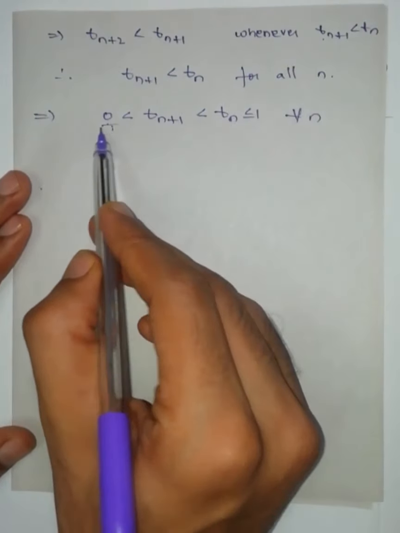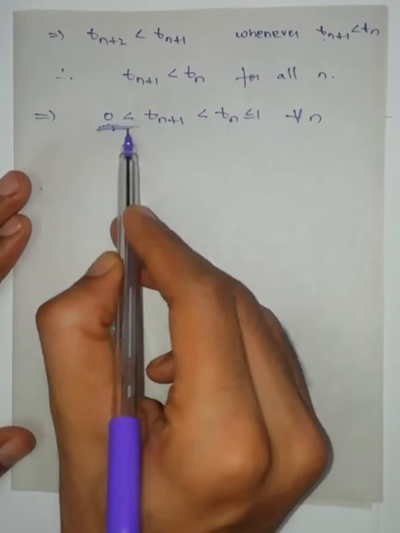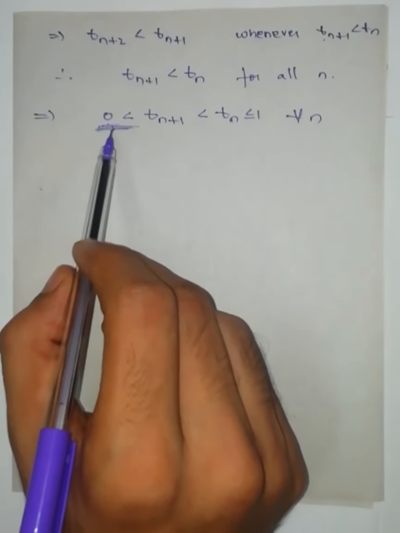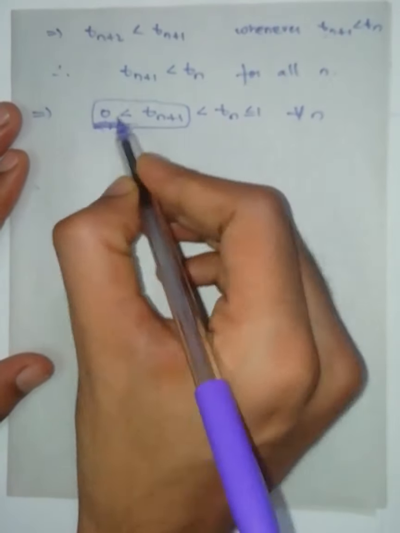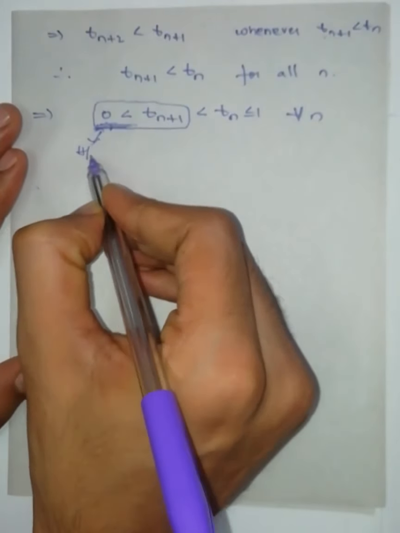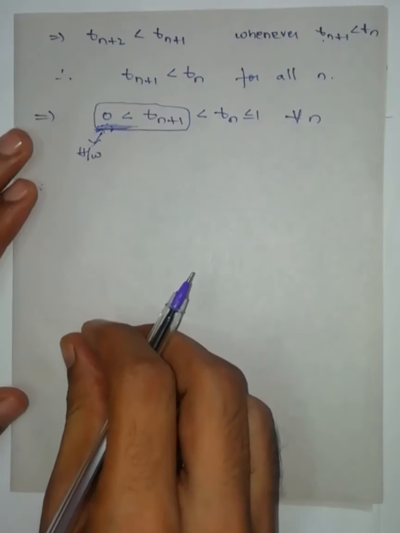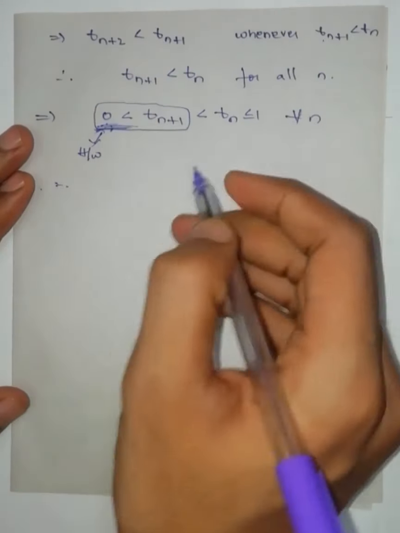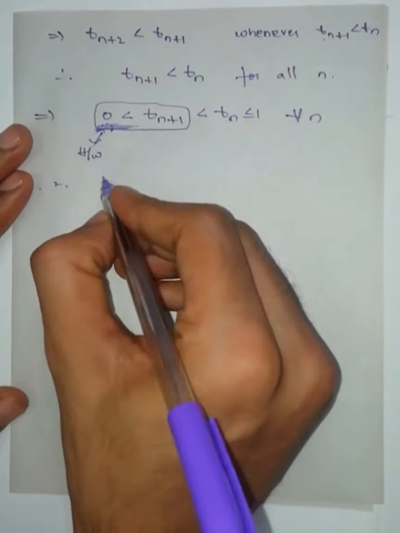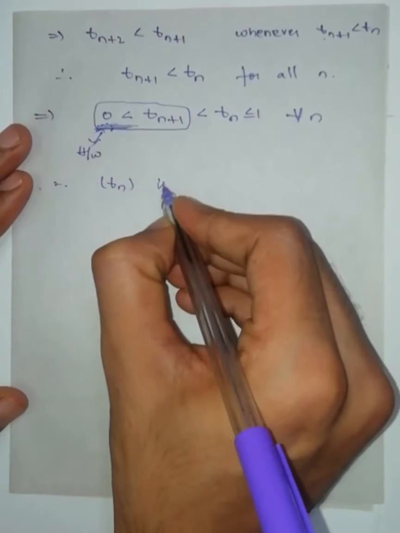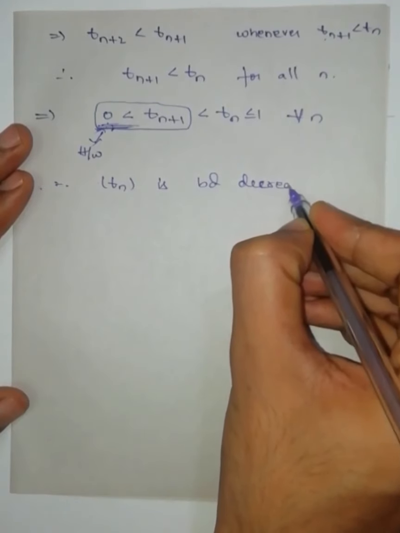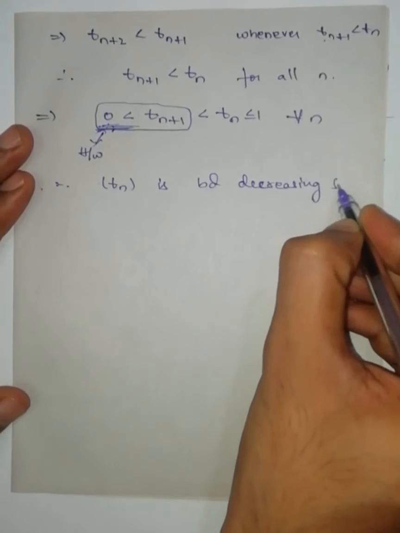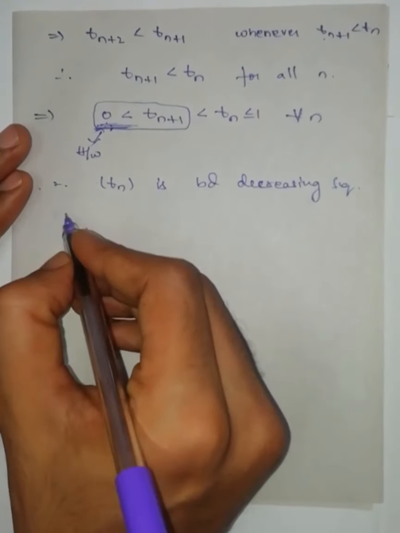How I wrote this one, you have to do as a homework. Try to solve this one. Therefore the sequence tn is a bounded decreasing sequence.